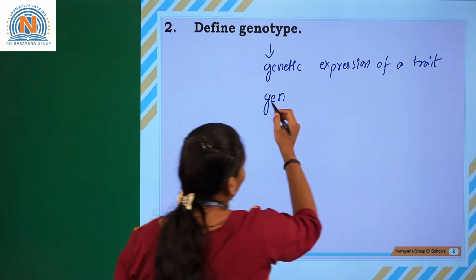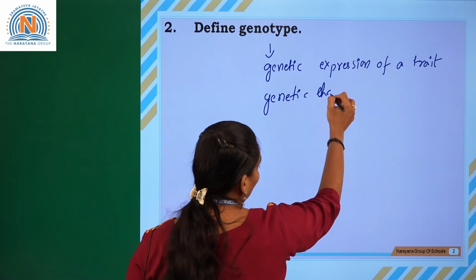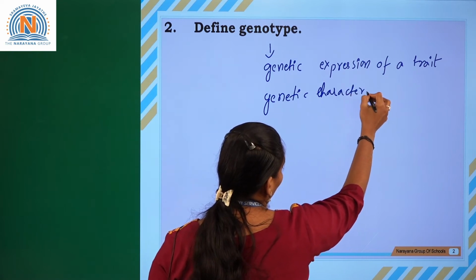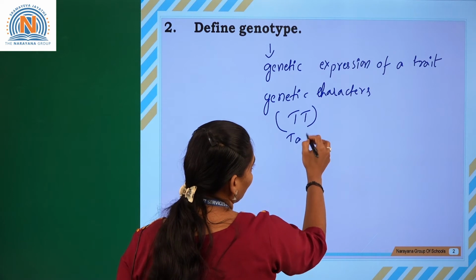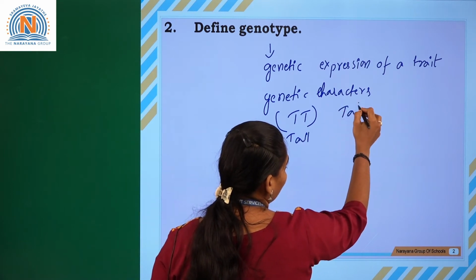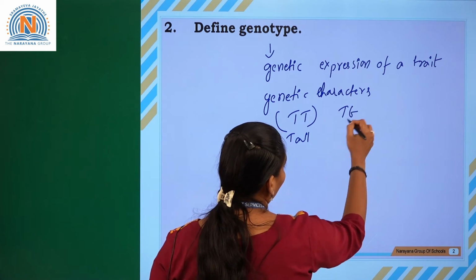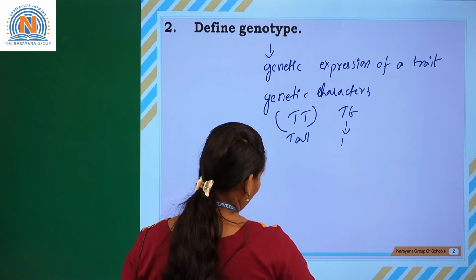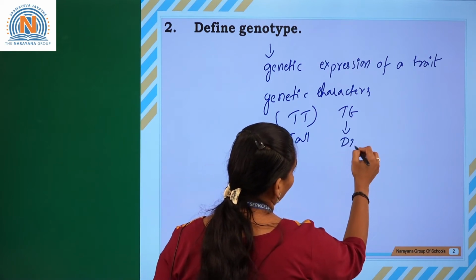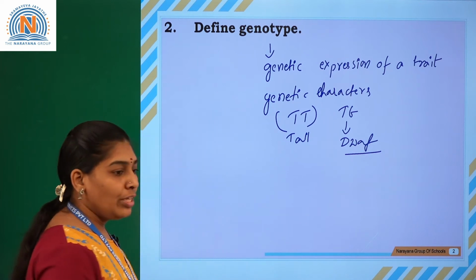For example, if you take genetic characters, capital T is for tall, and small t is for dwarf. We can say that the genetic expression of a trait is called genotype.